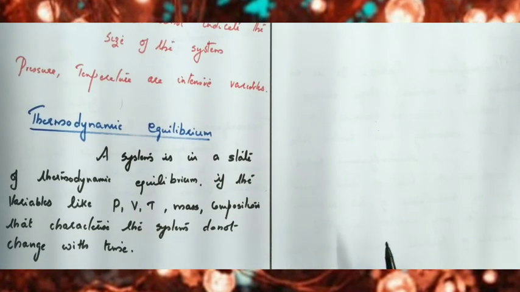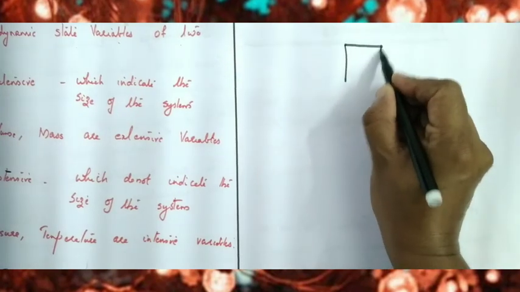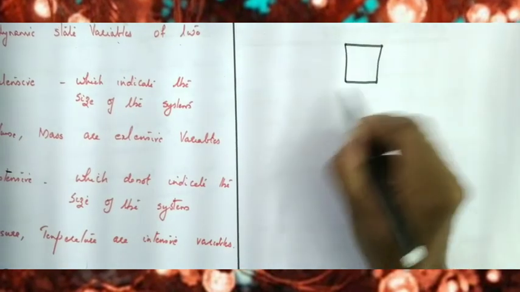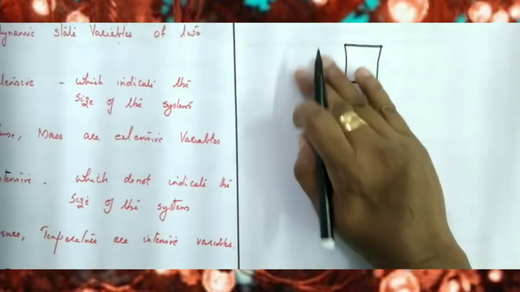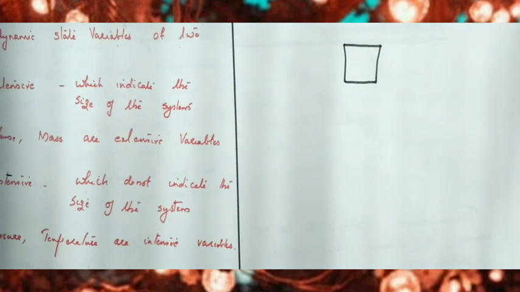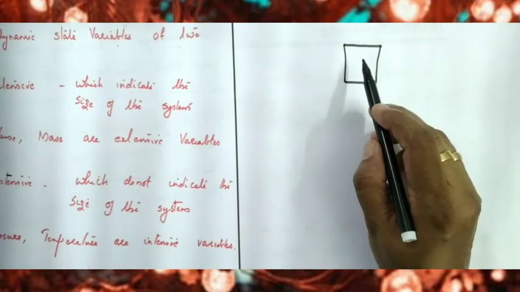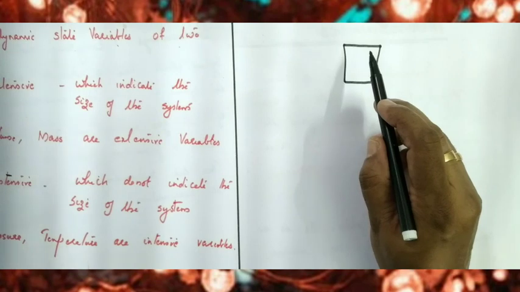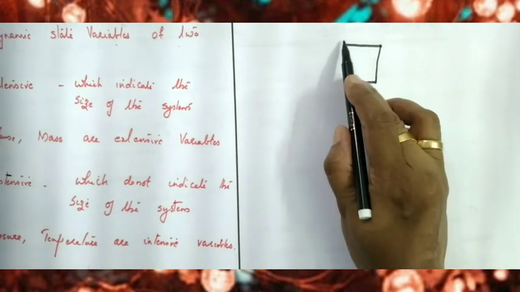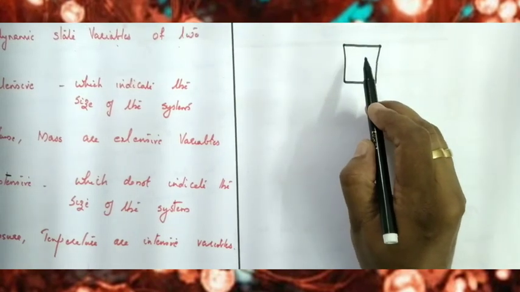For example, consider a gas placed inside a cylinder, and the cylinder is placed inside a container which is completely evacuated from the surroundings. Now we can say that the pressure, volume, temperature, mass and composition of the gas do not change with time, because it is completely isolated from the surroundings. So this system is in thermodynamic equilibrium.